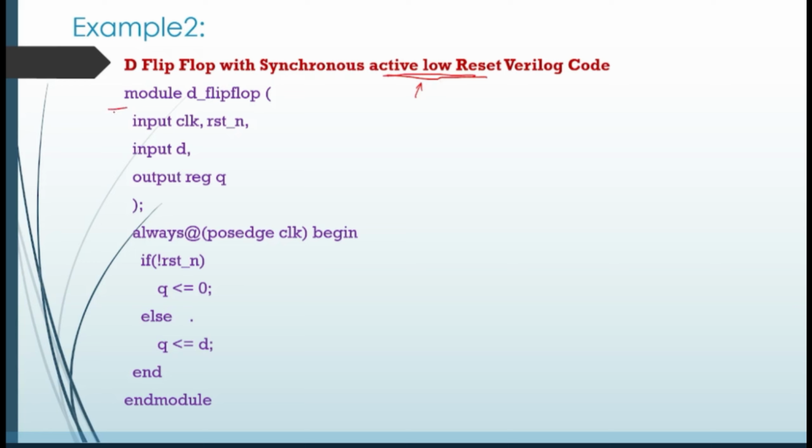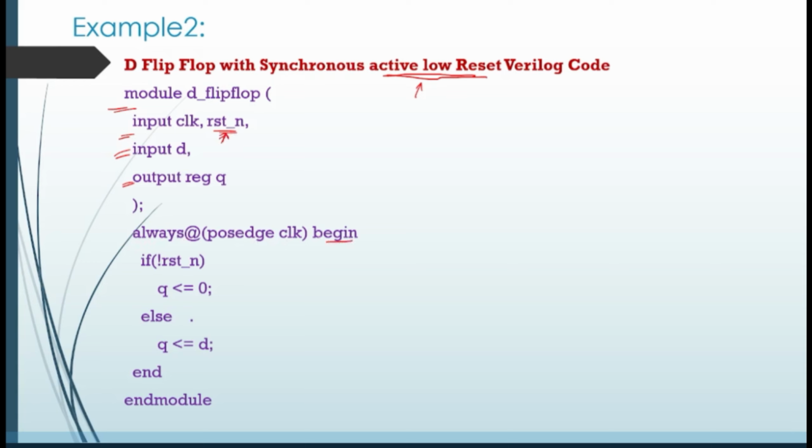So, the same as before: module, inputs, outputs, I am going to take everything. Before, since there was no reset, you were not taking that as input. Now that there is a reset, you are taking that as input. Now always at the rate of posedge of clock, it is fine, then begin.